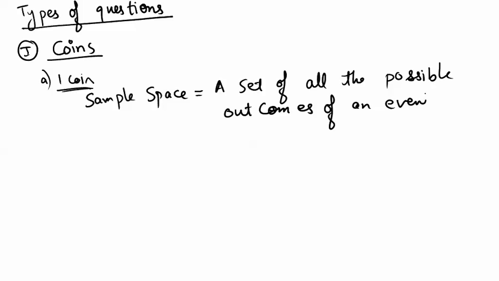Event could be anything. Event could be tossing a coin, beating someone. Event could be anything, right? So sample space for one coin, I am denoting it by S, that is sample space, is nothing but you can get a head or you can get a tail. So we have discussed this case earlier. The probability of getting a head in a toss of a single coin is nothing but 1 by 2. We have discussed this particular thing already.